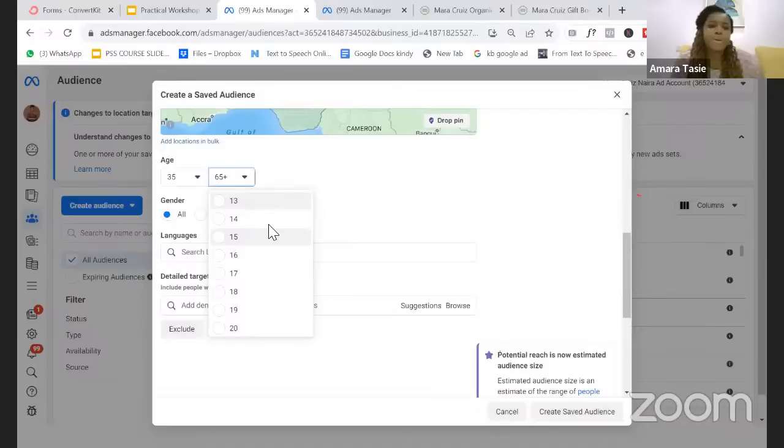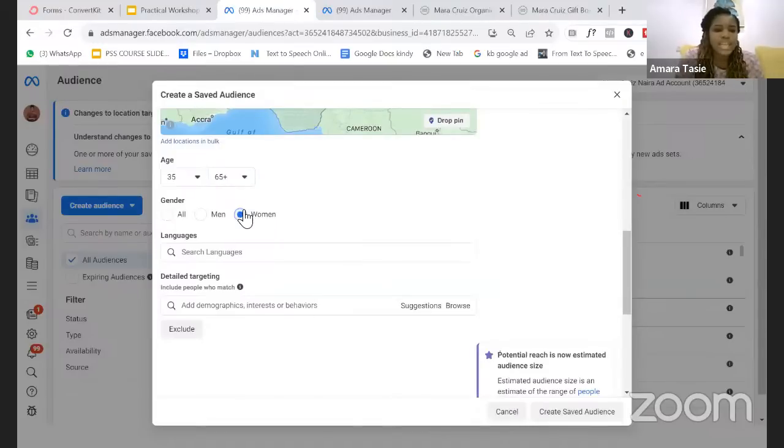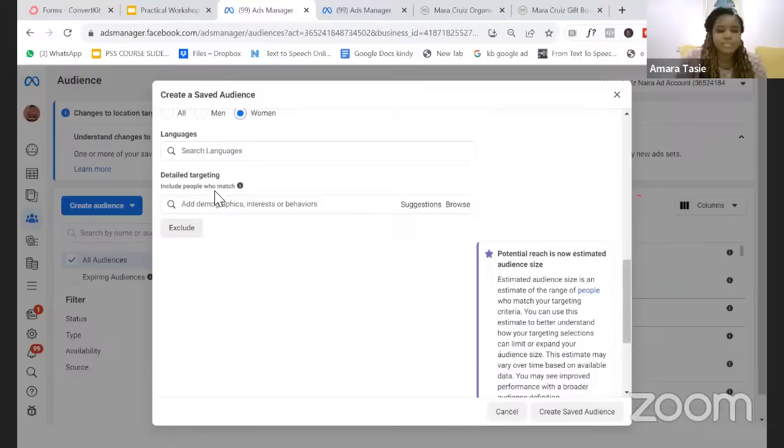Then we now ask ourselves again, is this person selling a product that men and women will buy? If it is a product whose buyers are typically women, she wants to select gender here as women, right? Then she will now go down to look at this detailed targeting that I said you will not really be able to see when you're boosting posts.